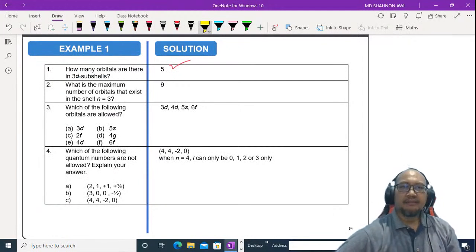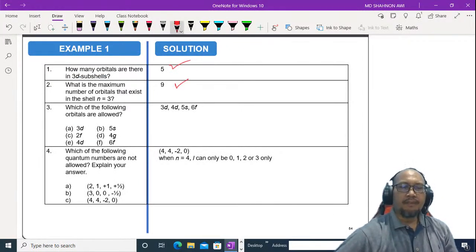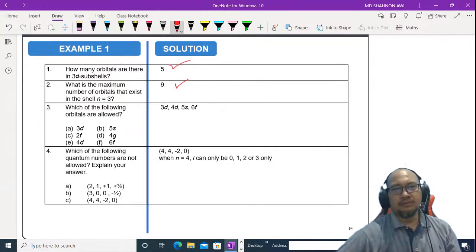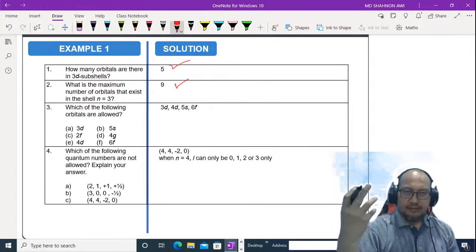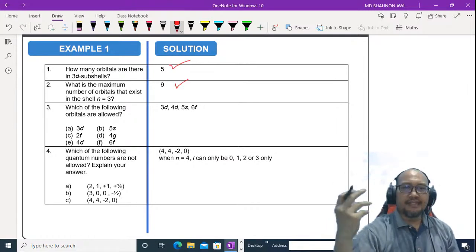Okay, this is 9 orbitals. And which of the following orbitals are allowed? This one we have to refer to 2.3 after this.